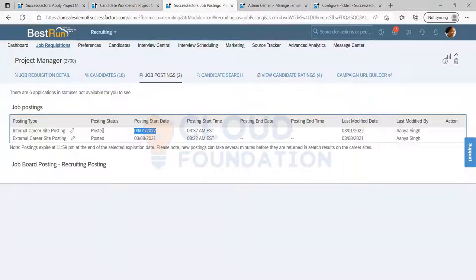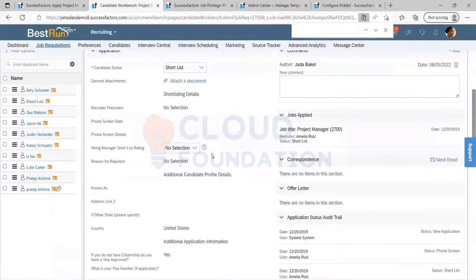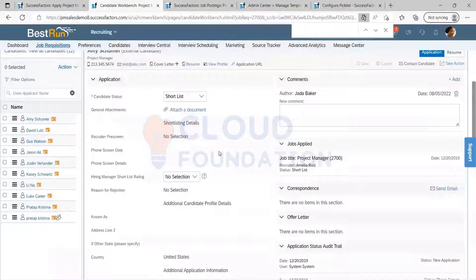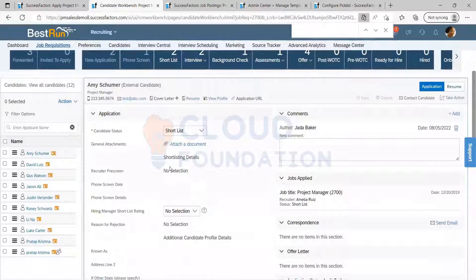If I set the start date as today, from today onwards I can see this job requisition posting on the career site. If I set the posting to start from next week, from that day onwards candidates can see this job on the career site and go and apply for it. This start date is an offer, a start date: when this person is going to start her job.